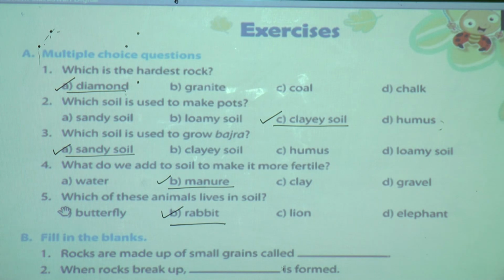Okay. Now 5 questions are over. Now we will see the B question. What is the B question? Fill in the blanks.